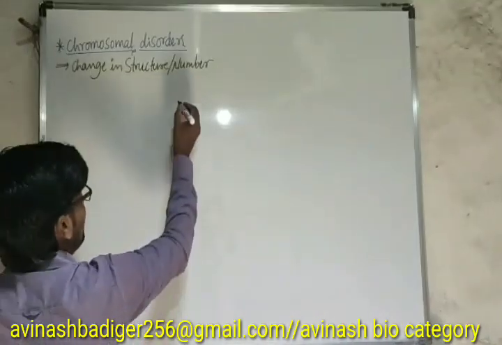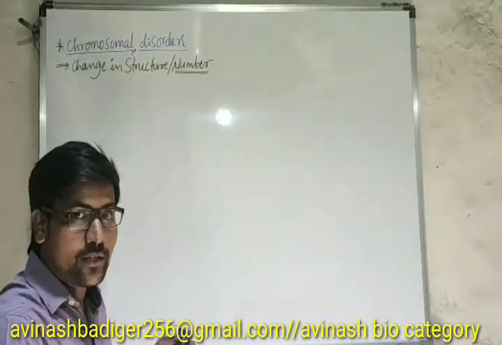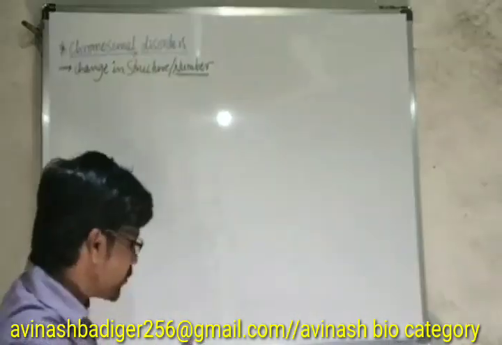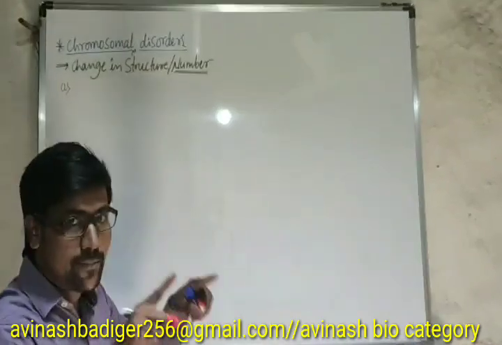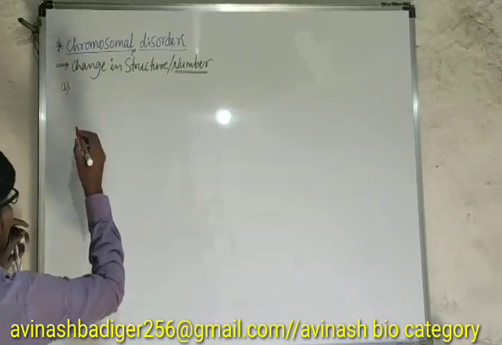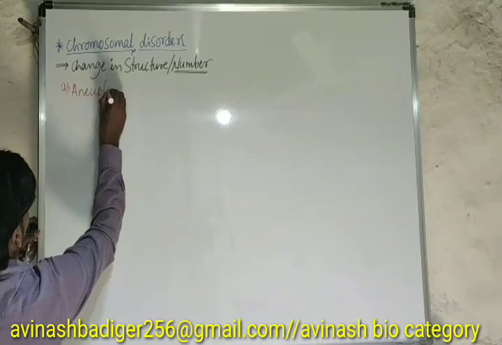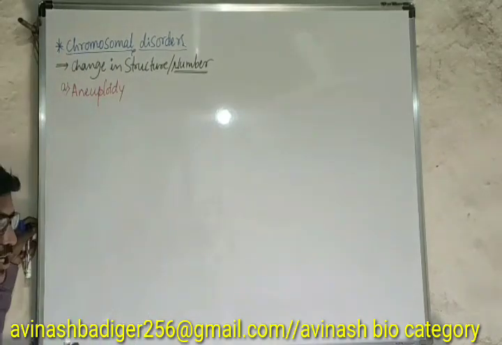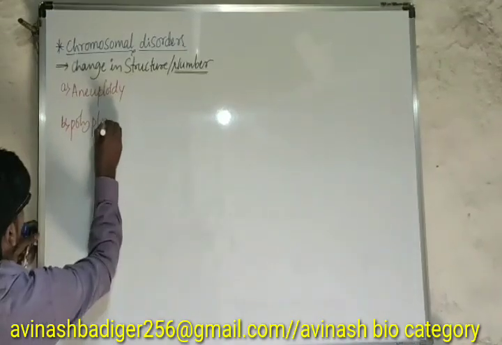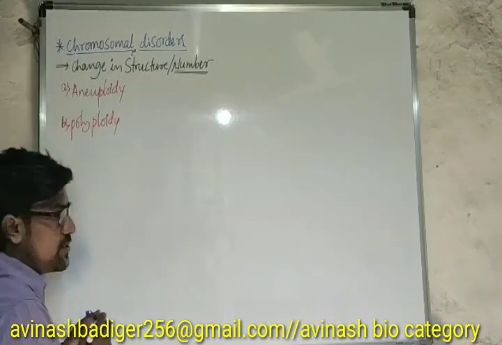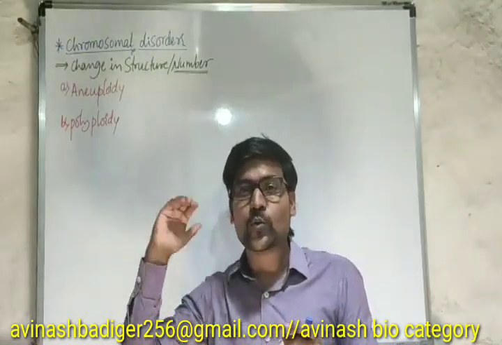The majority of chromosomal disorders are related to a change in the number of chromosomes. Regarding the number, we usually have two conditions. The first is aneuploidy, and the second is polyploidy. These are the two conditions responsible for a change in the chromosome number.